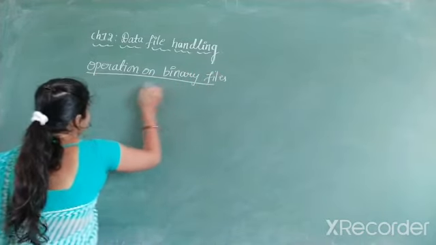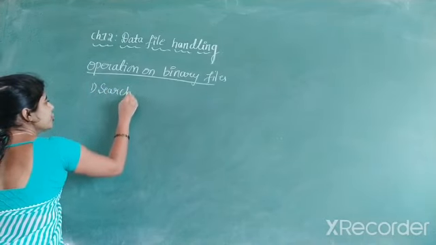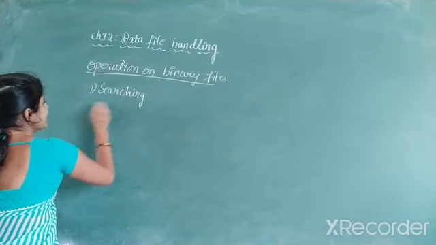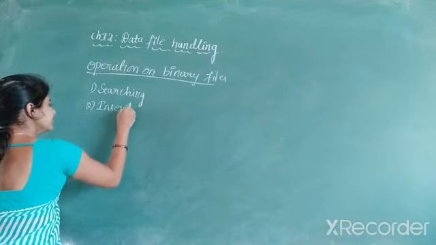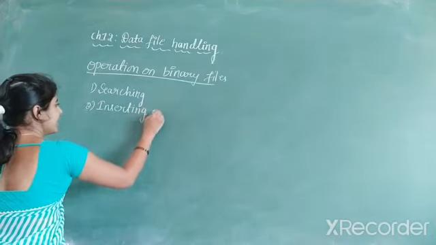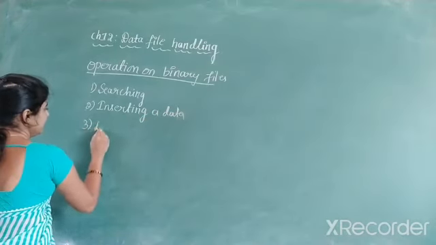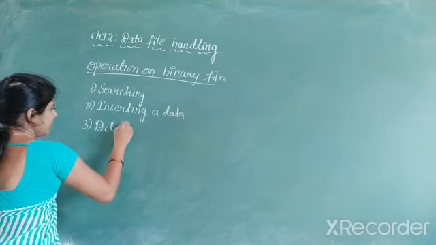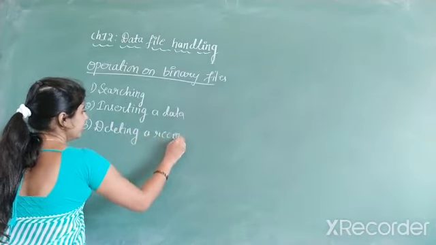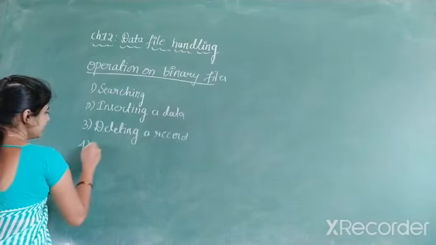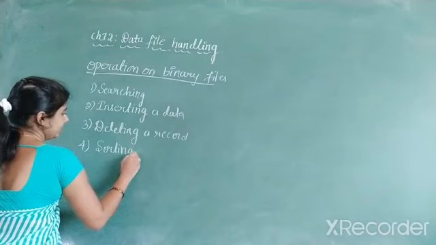So the first operation is searching, the second one is inserting data, the third one is deleting a record, and the fourth one is sorting data.